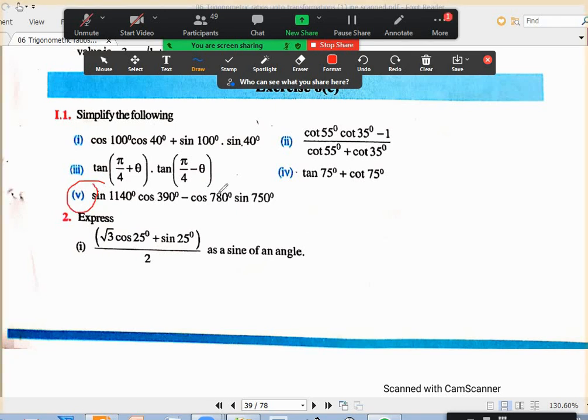This one is nothing connected to compound angles. Each one of the values you can find by trigonometric ratios and identities. For example, 750, you can write as 720 plus 30. You can neglect 720, right? Because it's a multiple of 360. Similarly, for each value you find, nothing about compound angles.